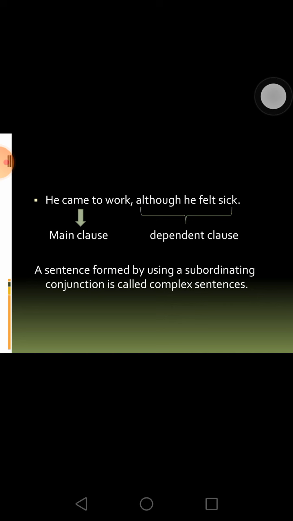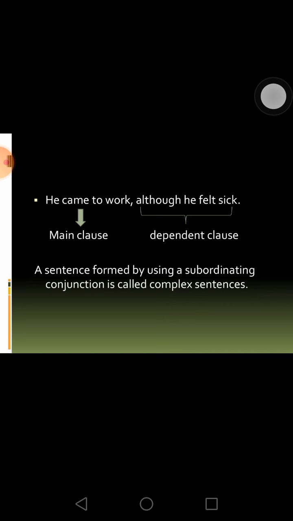If a part of a sentence is making full sense, then that part of the sentence can be called a main clause. If you are dissecting the sentence and a particular part of the sentence is making full sense, then that part of the sentence can be called a main clause.